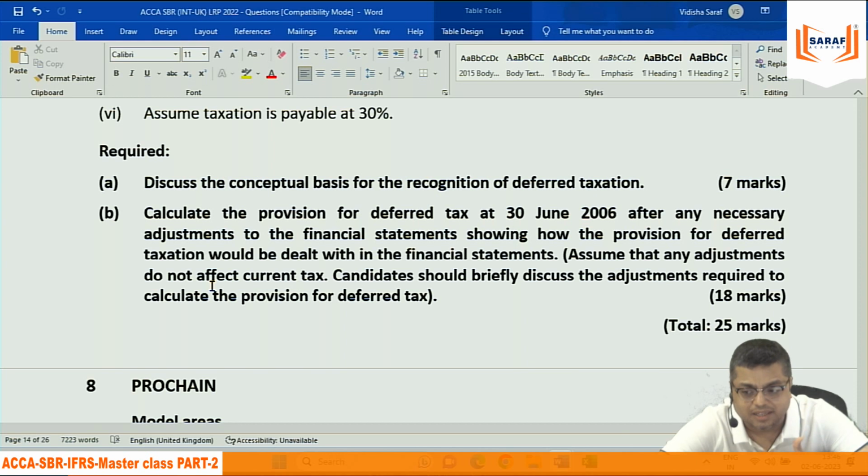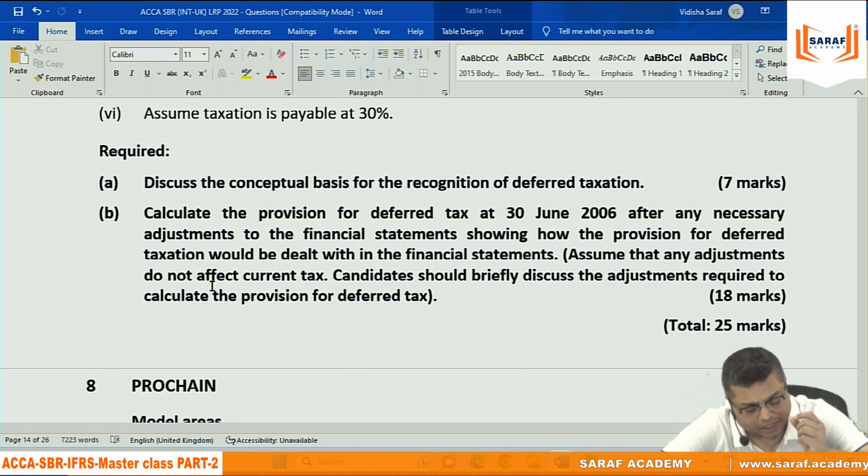So it is a problem whether we should show tax expense on accounting income or on taxable income. That is, the tax which we are paying to government should be the tax expense, or if our accounting income is different, then we should show the tax expense based on accounting income. The accounting bodies all over the world think that showing the tax expense based on accounting income is logical. Otherwise, why do we prepare accounts? So we will be recording the tax expense in the books of accounts based on accounting income.